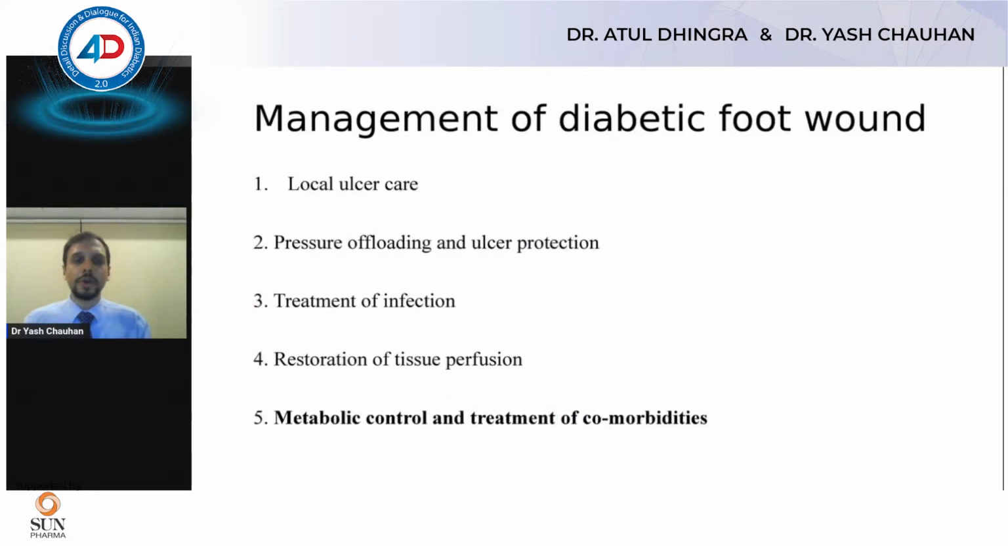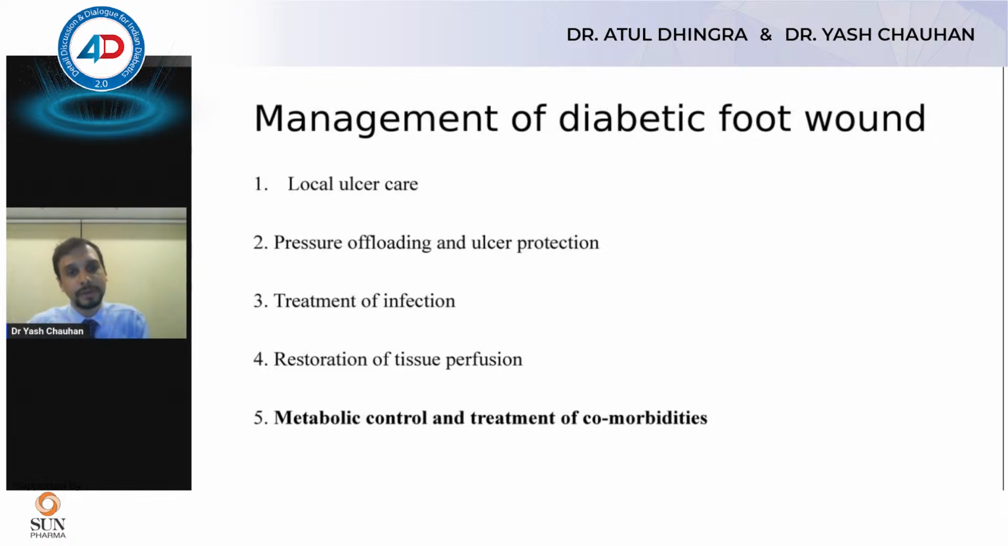Okay, so let's go back to how we manage once a patient comes with a diabetic foot wound. There are 5 pillars of management of a diabetic foot wound. Local ulcer care, pressure offloading, which is one of the most important points in a patient who has a neuropathic ulcer. Treatment of an underlying infection, treatment of peripheral vascular disease or restoration of tissue perfusion, and metabolic control. Let me just quickly go through all these 5 points.